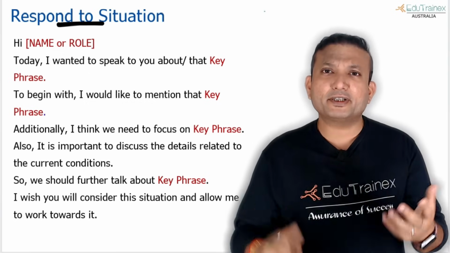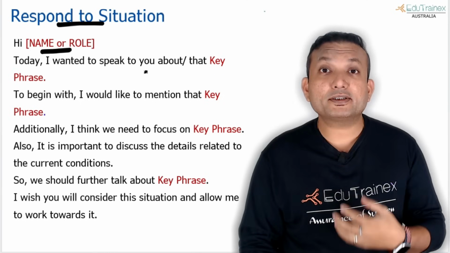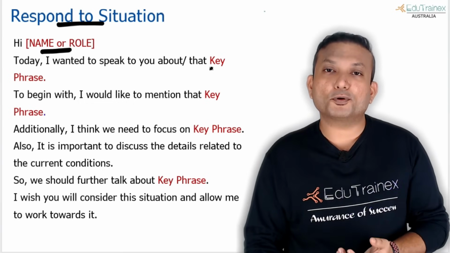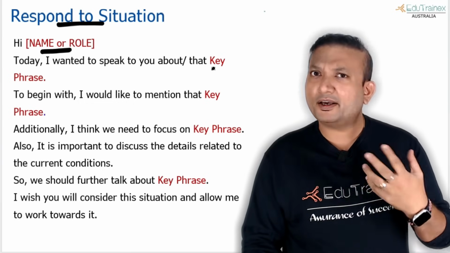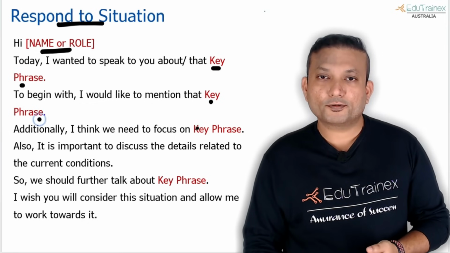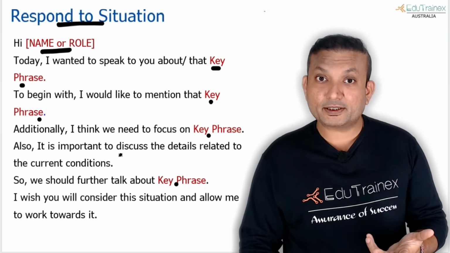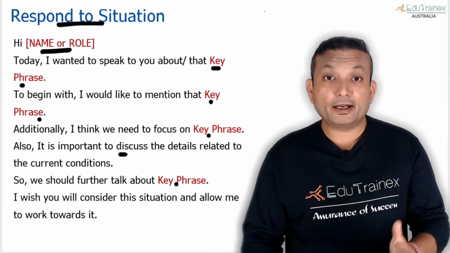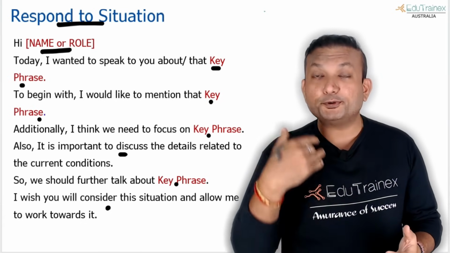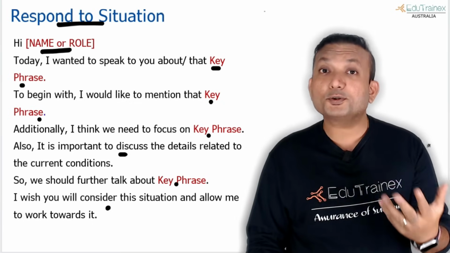So you see this template is perfect. In the first line, you have to use the name or the role of the person that you are going to address. Like it could be manager, it could be customer, that kind of role. If the name is given, just use the name. Hey or hi, you have to respond like that. Then key phrases, 3 to 4 phrases. You have to speak for 40 seconds, as you all know, and this is enough. One sentence is pre-memorized, and one sentence in the conclusion is also given in that manner. But for the 4 phrases, if you are speaking in the positions that we have given, don't just speak keywords there, speak phrases. Now I'll show you a demonstration.